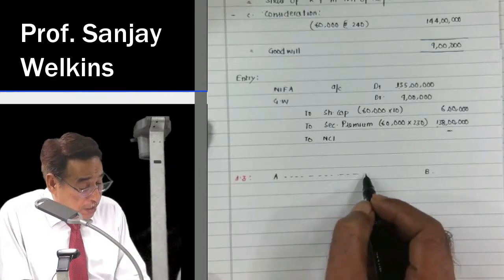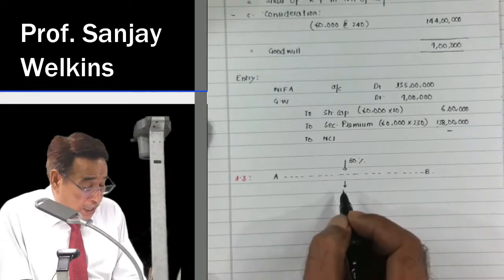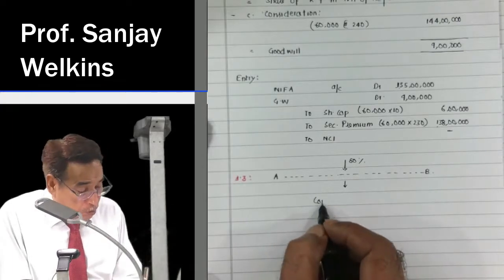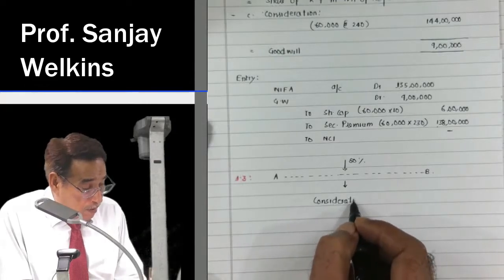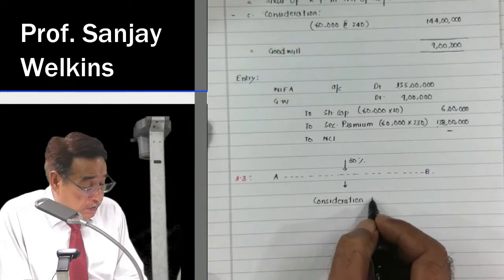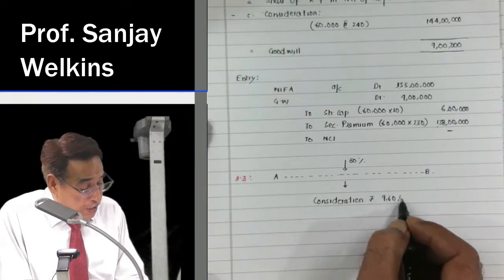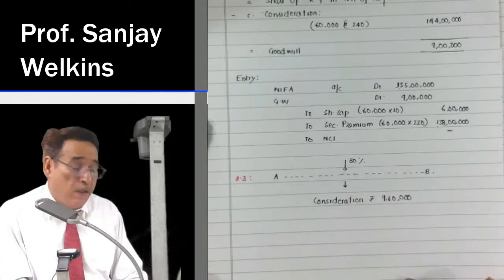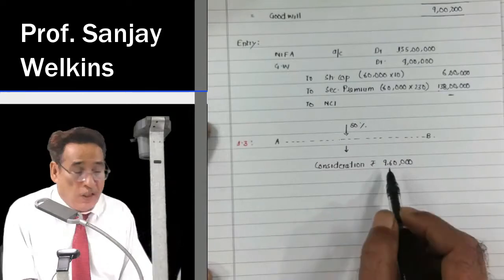This time entity A has stakes in B Limited to the extent of 80%. Correct? Consideration agreed, amount of consideration is rupees 9,60,000. We acquired 80% stakes in B Limited, and of course we agreed to pay them 9,60,000.